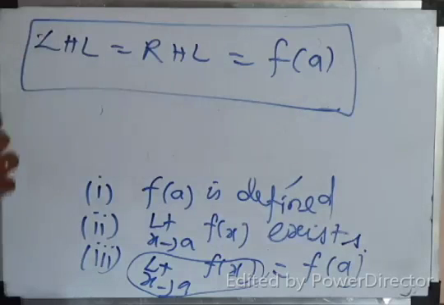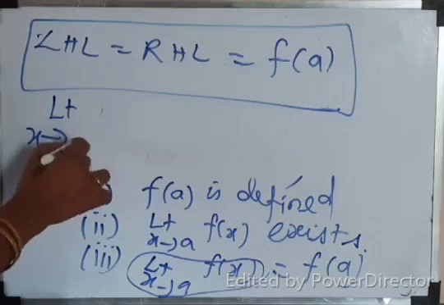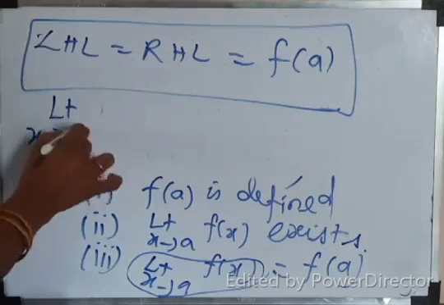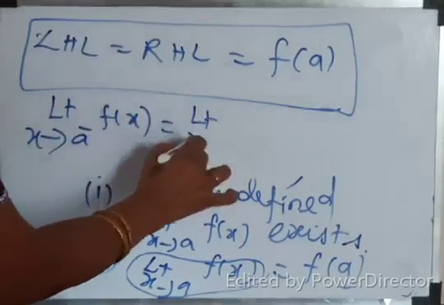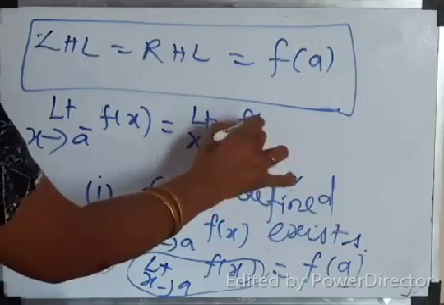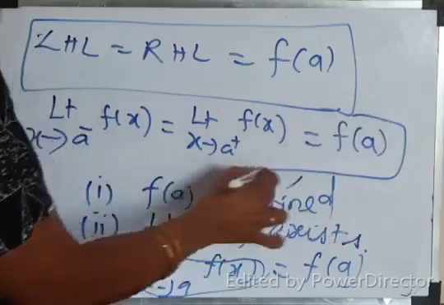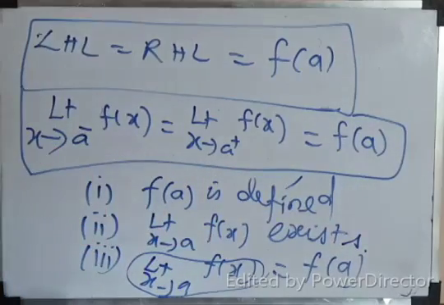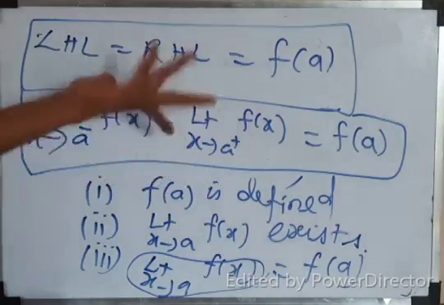What is LHL? Limit x tends to a minus f of x, which is equal to RHL, limit x tends to a plus f of x, which is equal to f of a. This is another way of writing the definition. So either remember LHL equal to RHL equal to f of a, or both are one and the same.